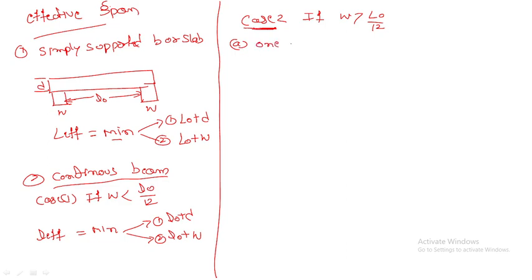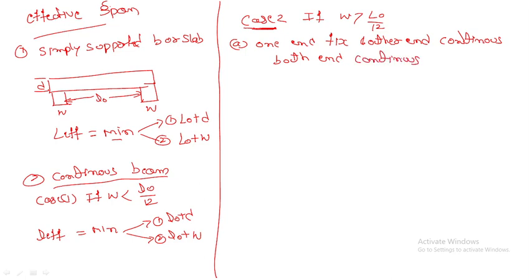One end fixed and other end continuous, or both end continuous. We can say both end continuous.